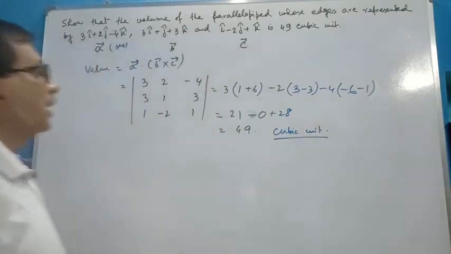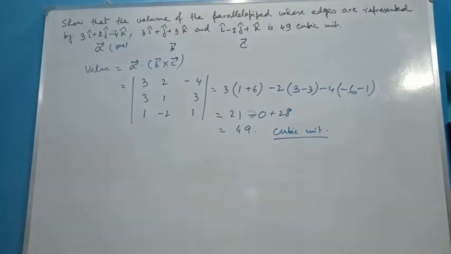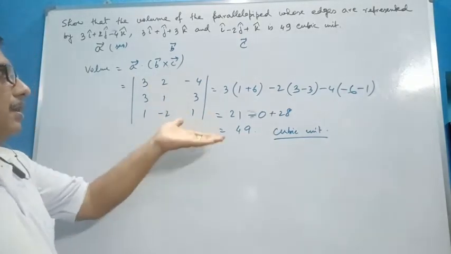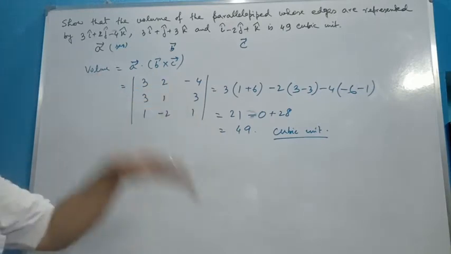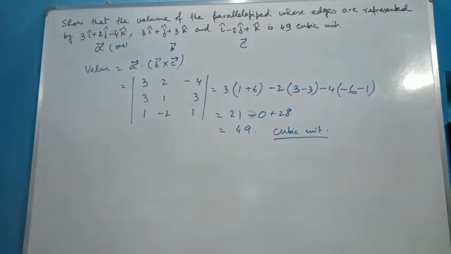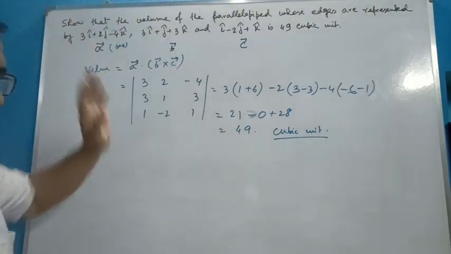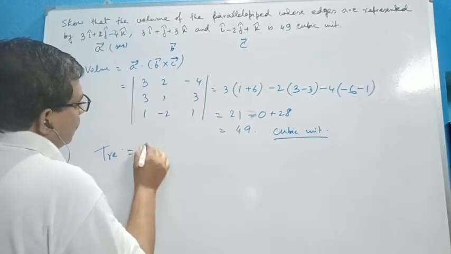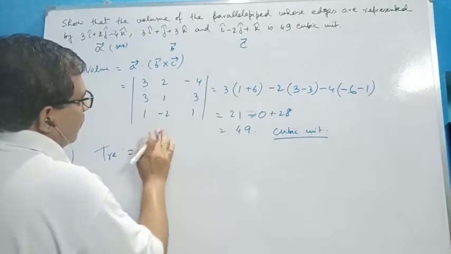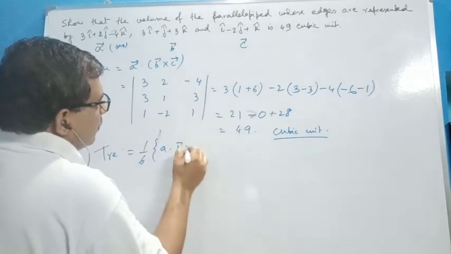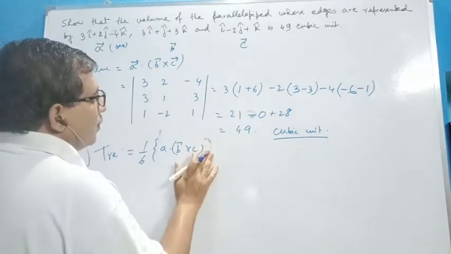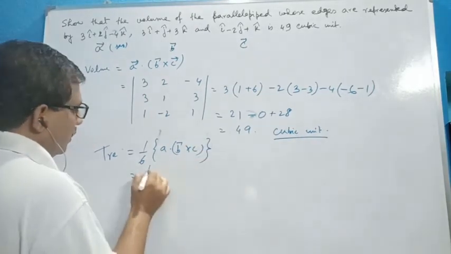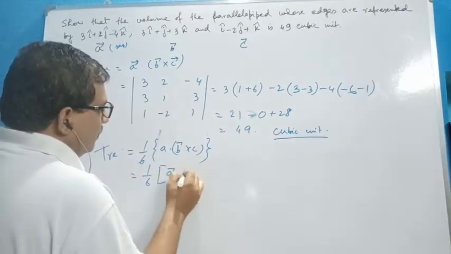So very simple. If the question is to find the volume of a tetrahedron, the volume of a tetrahedron is given by, though it is not in this question, obviously a separate question. If asked to find the volume of a tetrahedron whose three edges are this, then we find 1/6 of A dot B cross C. Volume of tetrahedron is equal to 1/6 of this A dot B cross C, or 1/6 of the third bracket of A, B, C.